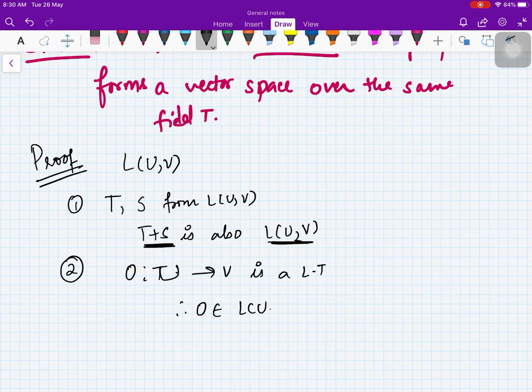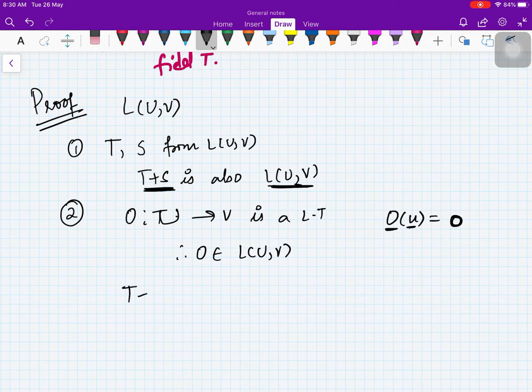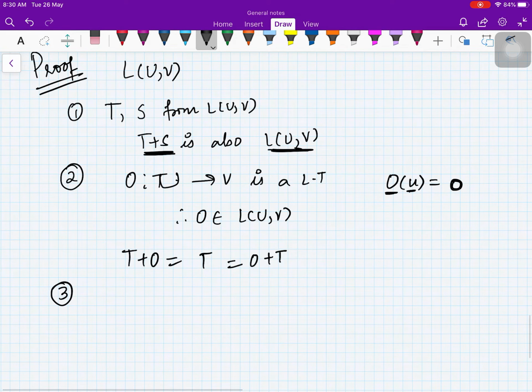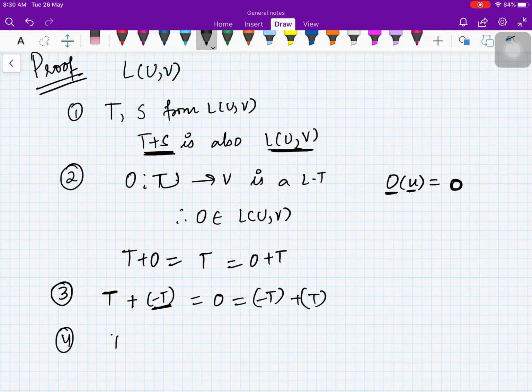Therefore the zero map belongs to L(U,V), where the zero map is defined as: if you take u in U and you apply the zero map, you will get the zero vector of V space, right? And T plus 0 will be T, which is equal to 0 plus T. So you have the identity element. Then for each T there is a map minus T, because scalar multiple is defined, and if you do T plus minus T, you will get the zero map, right?